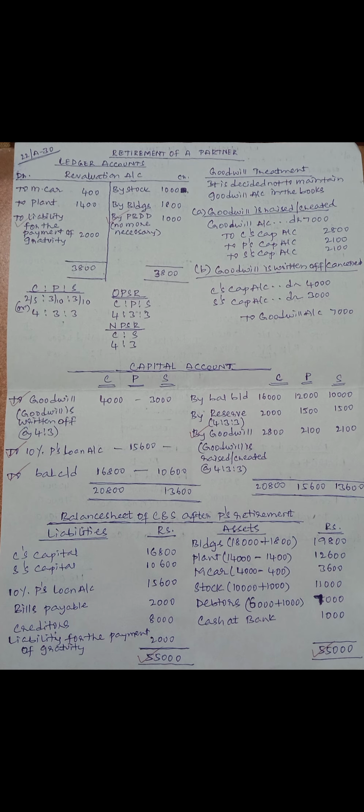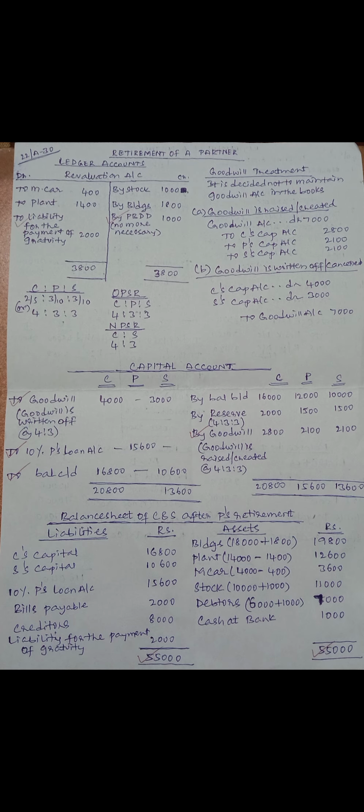NPSR means new profit sharing ratio. New profit sharing ratio is not given in the sum. After cancelling P's share, 4 and 3 will be remaining as the shares of C and S. C and S will share in future in the ratio of 4 is to 3. This ratio will help us in completing the goodwill entries.